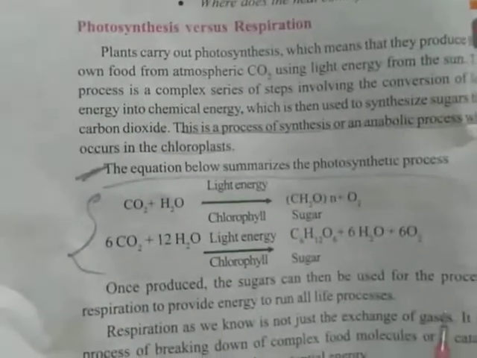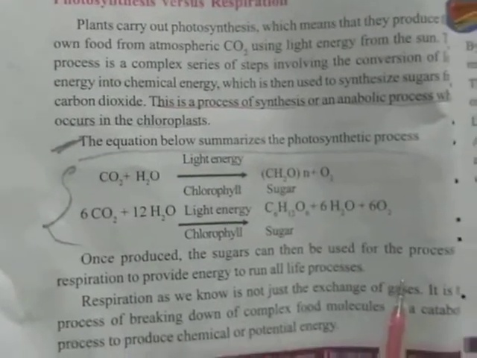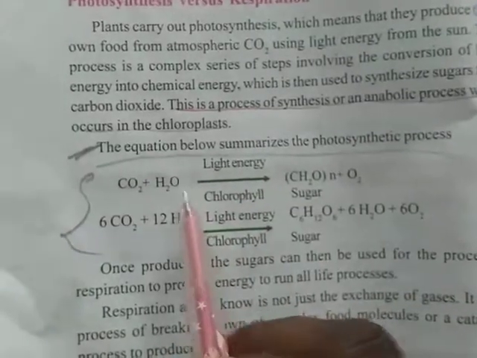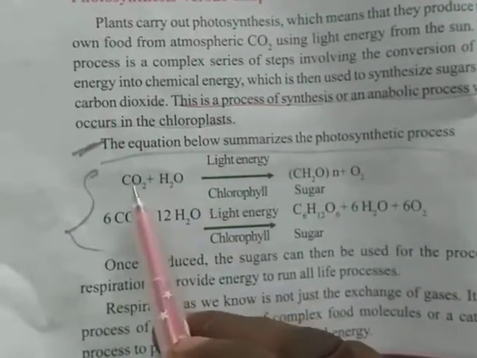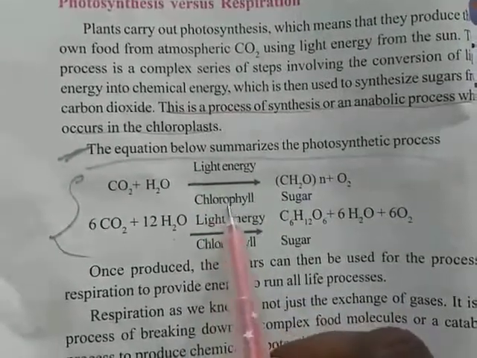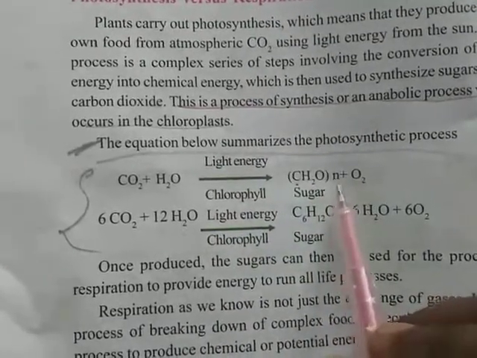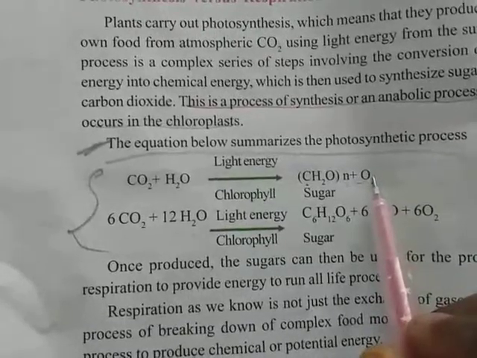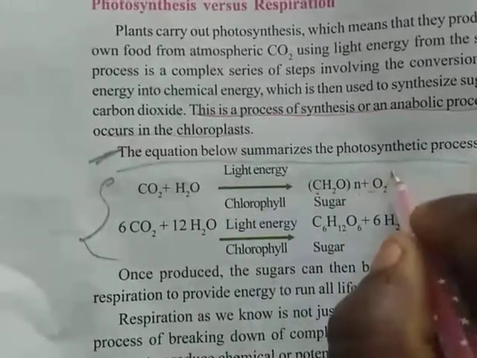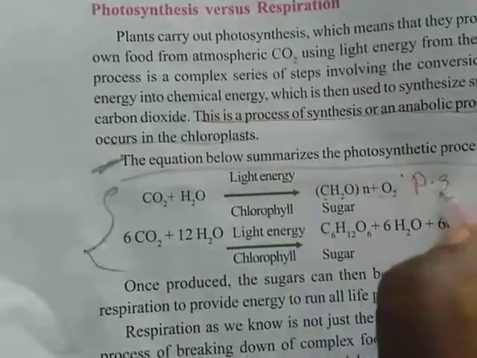Okay children, come to page number 42. On page number 42 we have one topic, photosynthesis versus respiration. So here we have two equations. See, the first equation: CO2 plus H2O gives, in light energy inside chlorophyll, CH2O n plus O2. What does it indicate? It indicates photosynthesis.